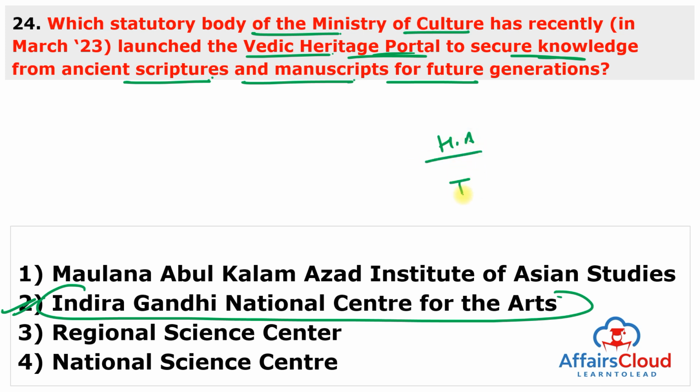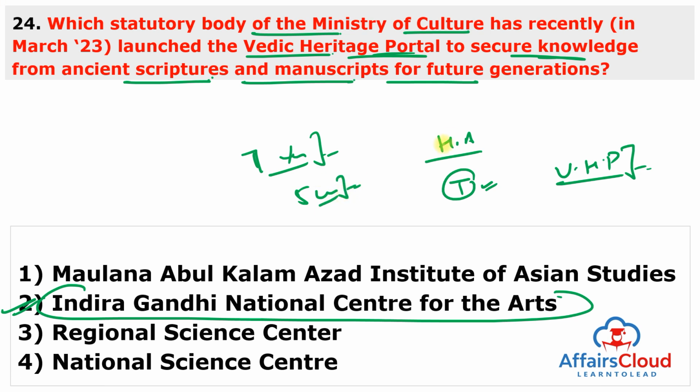So, Amit Shah ji, Union Minister of Home Affairs, and G. Kishan Reddy, who is the Union Minister of Tourism, launched the Vedic Heritage Portal of the Indira Gandhi National Centre for the Arts. And the portal, created over a span of 7 years at an estimated cost of 5 crore, is a repository of the Vedic knowledge and traditions across India. Over 550 hours of audio-visual recording of around 18,000 mantras from the 4 Vedas are posted online at the Vedic Heritage Portal. So, the main objective is to secure knowledge from the ancient scriptures and manuscripts for future generations through technology.